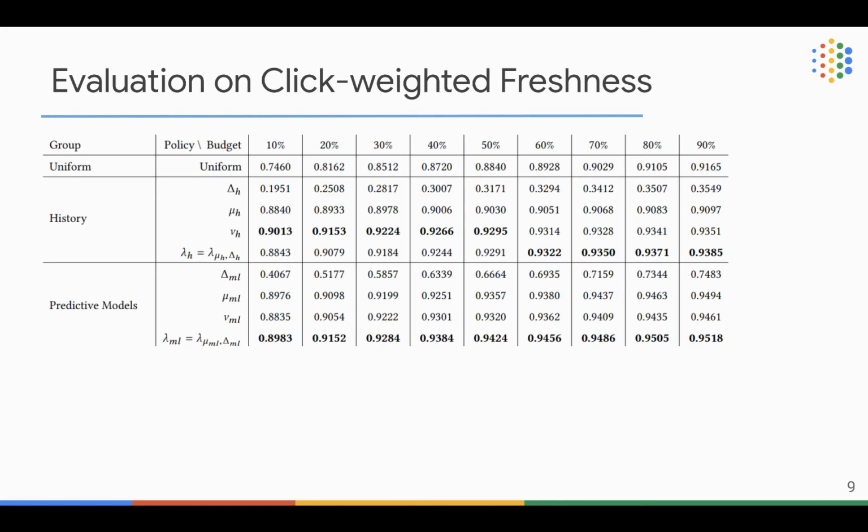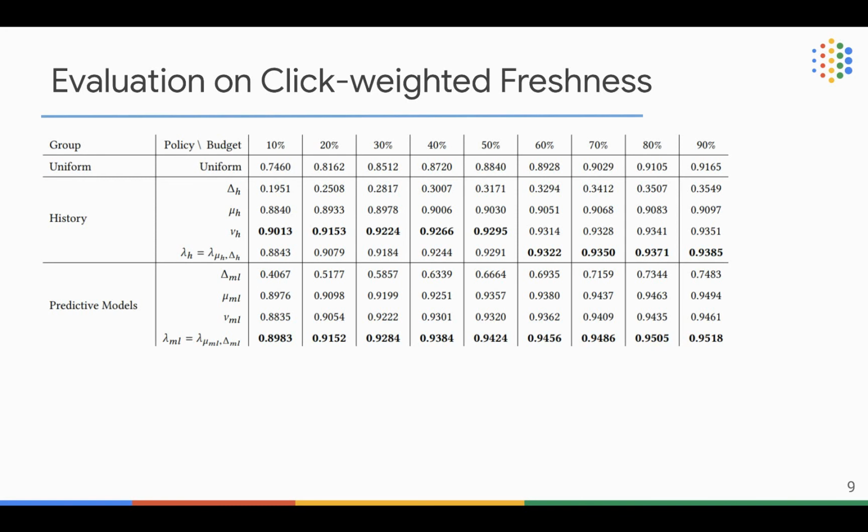Okay, now let's look at the evaluation results on the click-weighted freshness metric. In this table, we consider 3 groups. The uniform group crawls all of the offers at a uniform probability, and the history group involves a set of recrawling strategies with their parameters such as click rate, change rate, and impression rate estimated from the past 30-day histories.